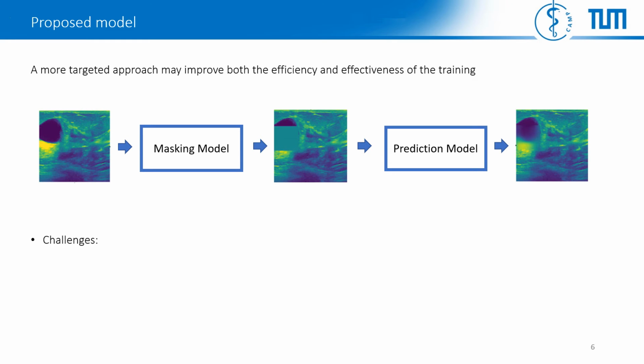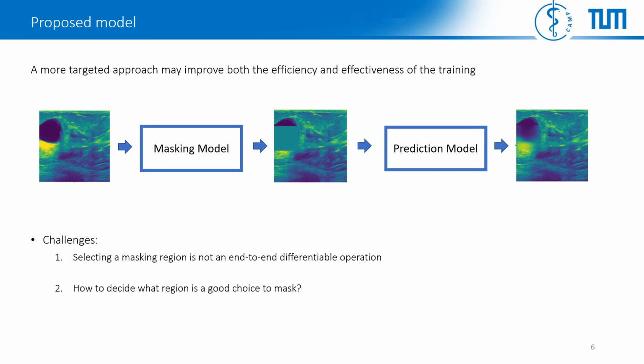However, for this purpose, there are two challenges. First, the main challenge behind finding an effective masking strategy is that choosing the mask area is a non-differentiable operation that cannot be easily optimized through an end-to-end gradient descent approach. Second, how should we decide what part of an image is a good choice to mask? What should be the criteria for this decision? To this end, we propose a reinforcement learning-based agent which learns to intelligently mask input images by taking discrete masking decisions and getting reward through many trials.